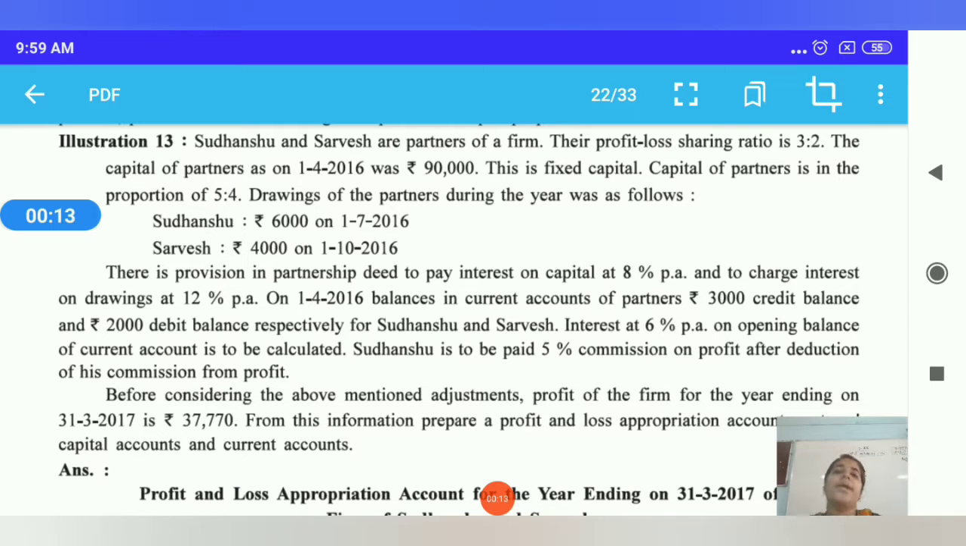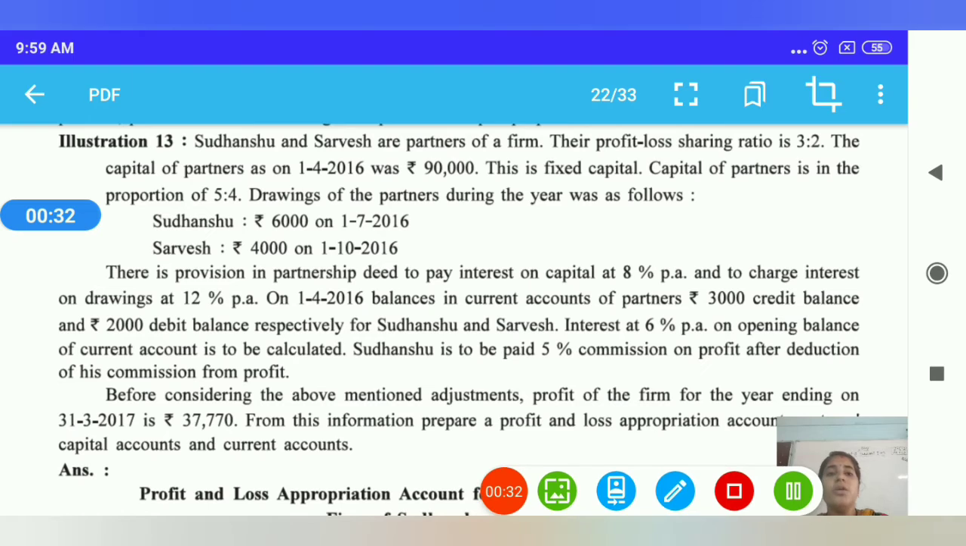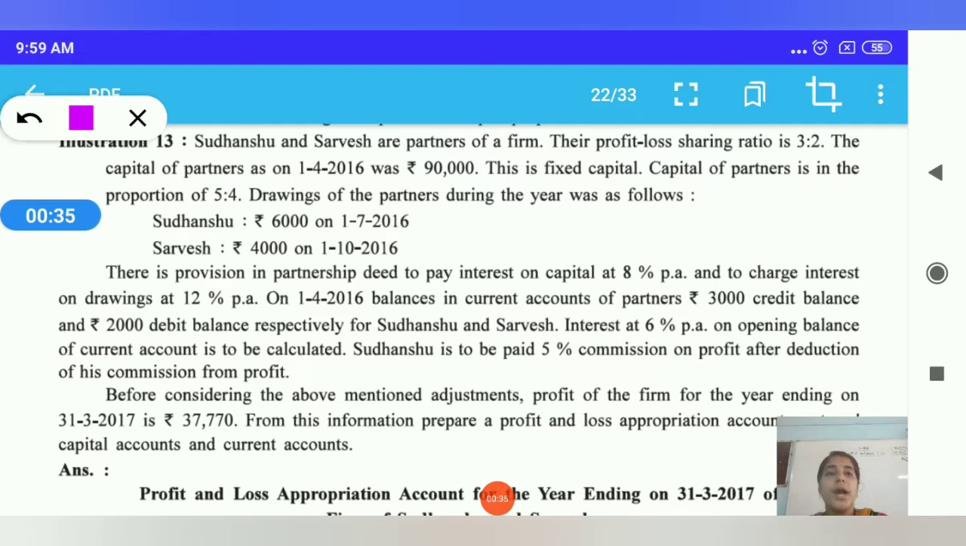The capital of partners on 1/4/2016 was rupees 90,000. So here it is given as a total amount for the partners, not for a particular individual. The capital of partners is in the proportion of 5 and 4. So we are distributing the capital in the proportion of 5 and 4, not in the profit and loss ratio of 3:2.